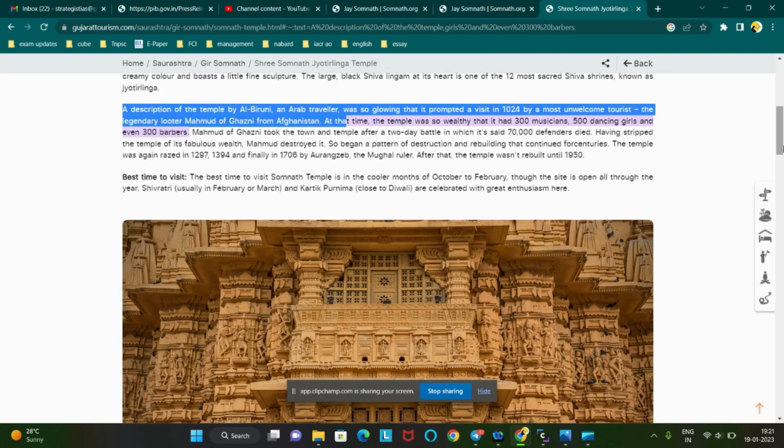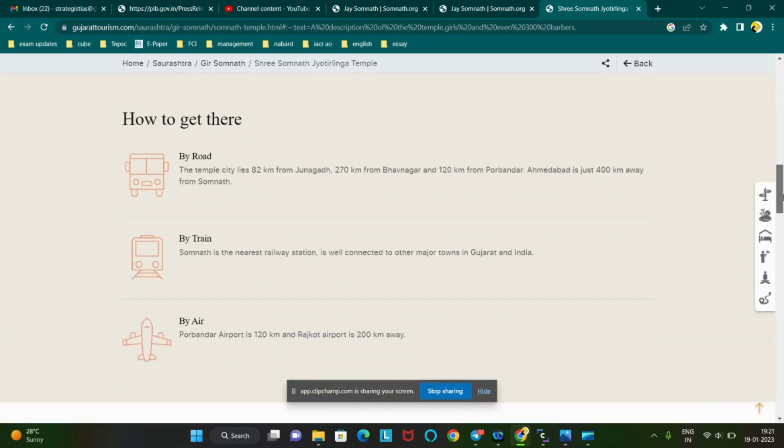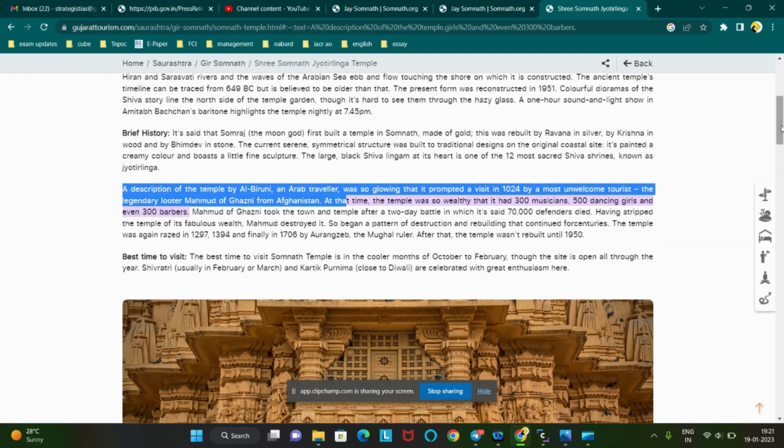So in this official website they have given information about the description of the temple given by that Arab traveler. So this statement they have taken from here, I guess.